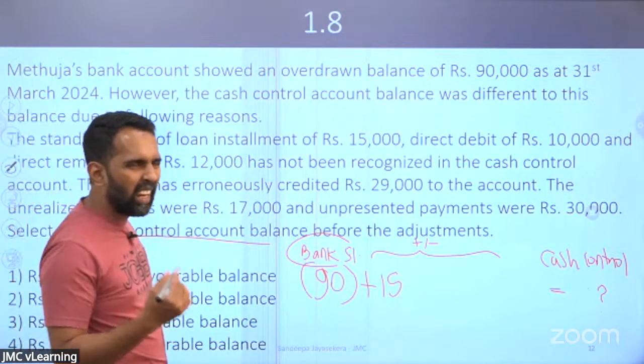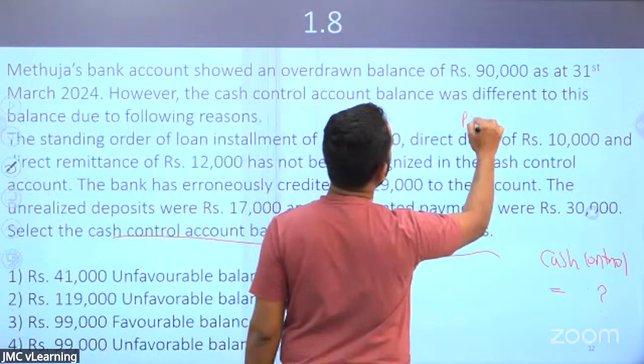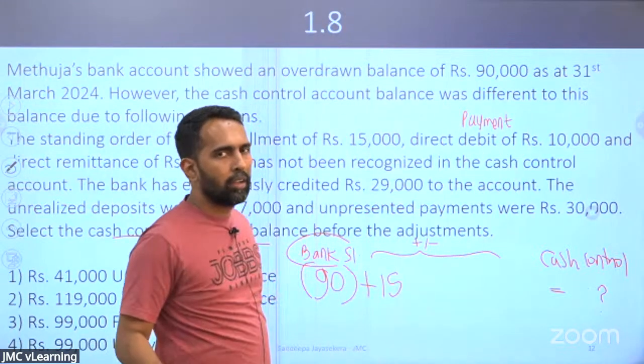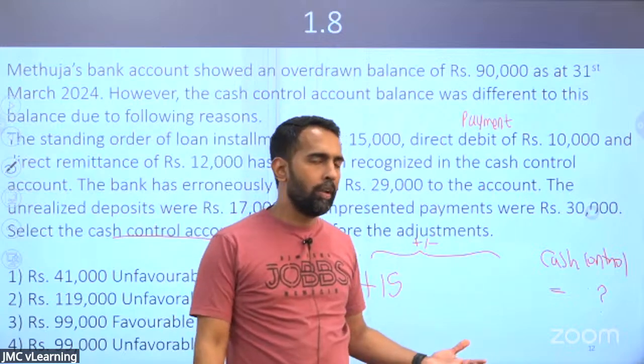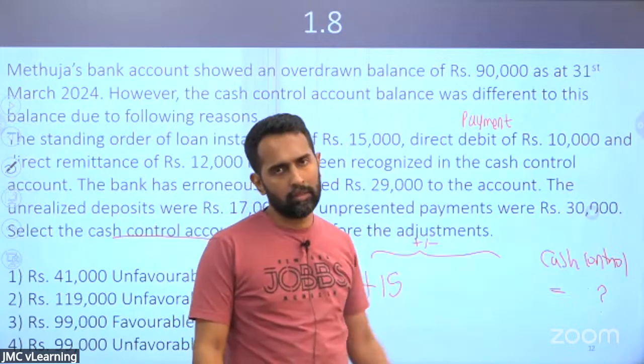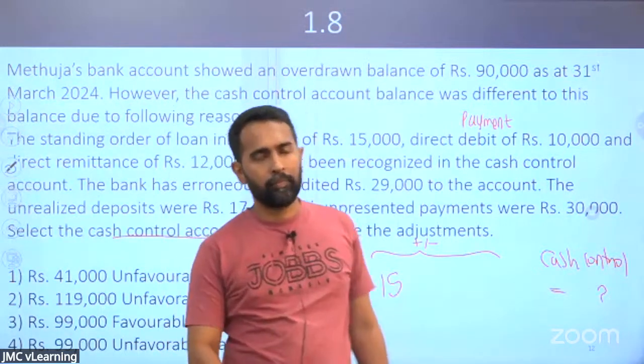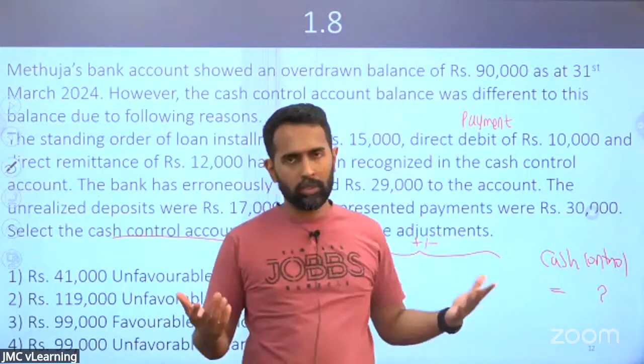What is the meaning of a direct debit? Direct debit means a direct payment, where the bank debits it. For the bank, it's a liability, no? When they make a payment, they say debited. So for them, it's a debit. Direct debit of 10,000.